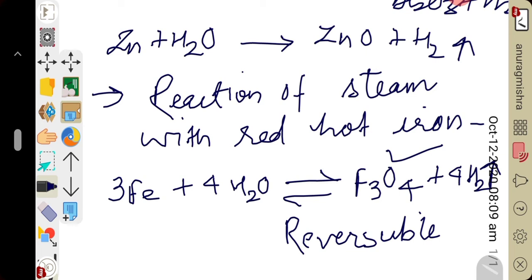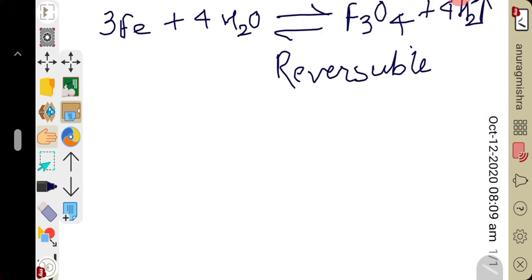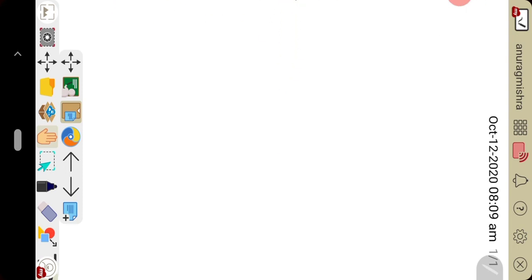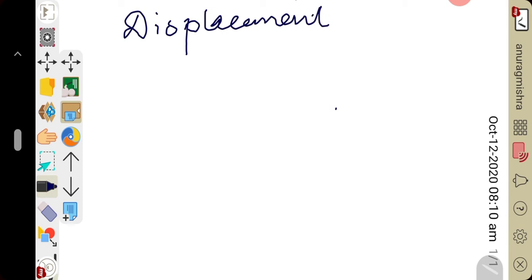Now we will discuss the reaction of dilute acid with active metal, meaning displacement of hydrogen from acid. So the next topic is how hydrogen gas is prepared by using active metals and acid. The heading will be displacement of hydrogen from acid.